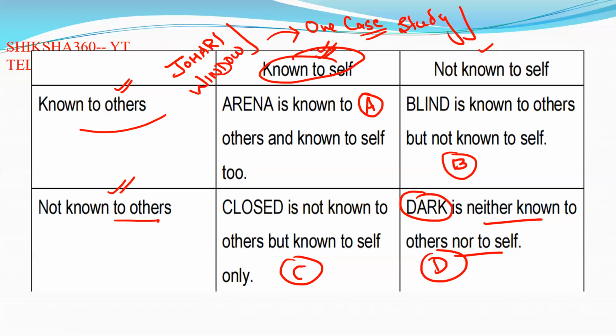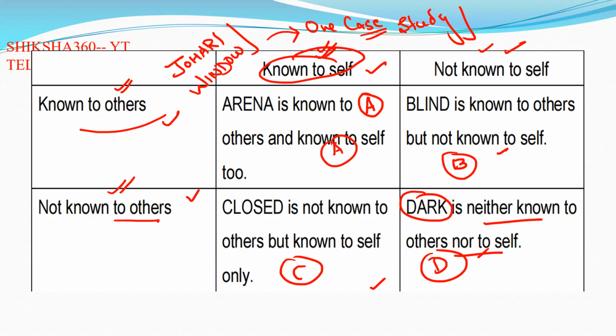Basically A is arena, B is blind, C is closed, and D is dark. In the examination, if they ask you any question, first of all make a simple table: known to self, not known to self, known to others, not known to others, and write here A, B, C, D. On the basis of that, you can easily solve all the questions.